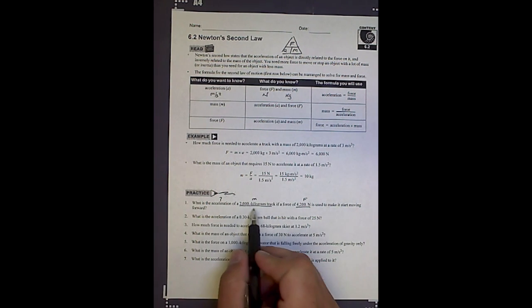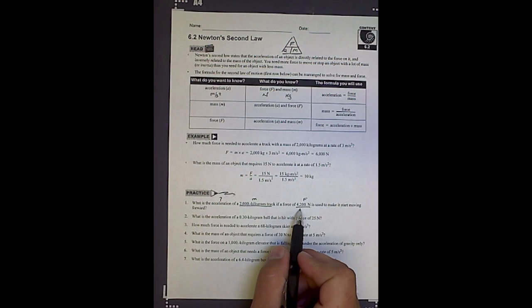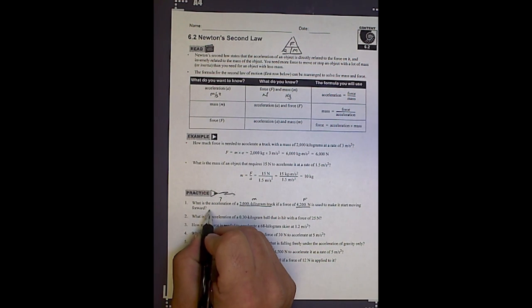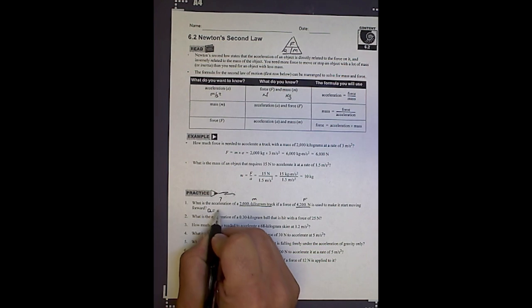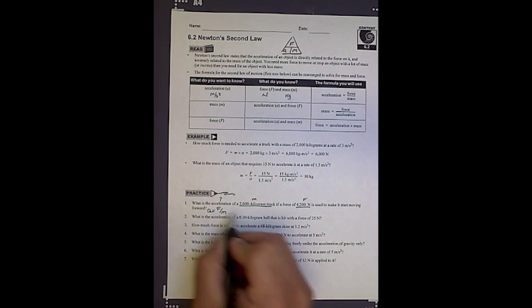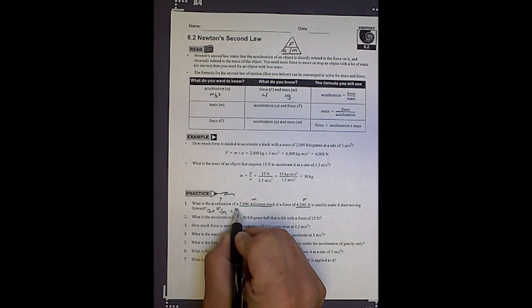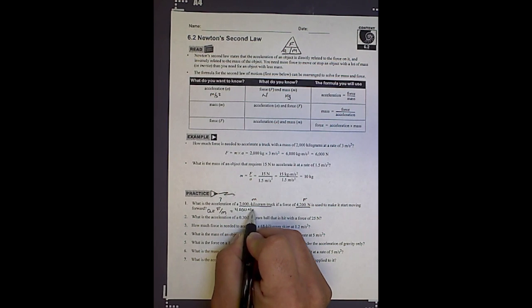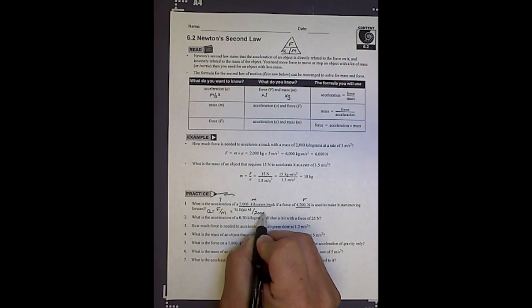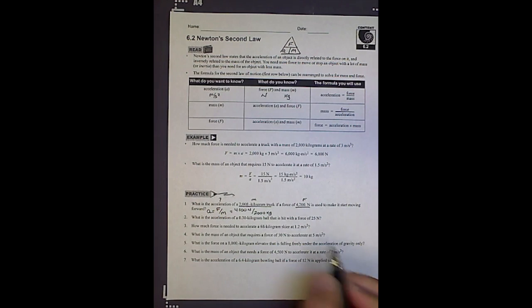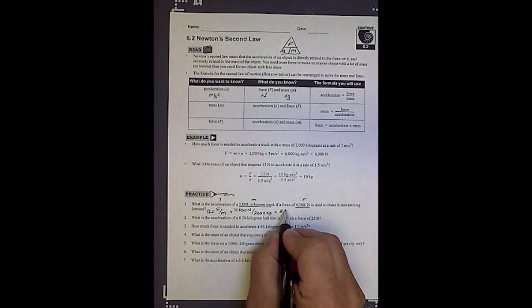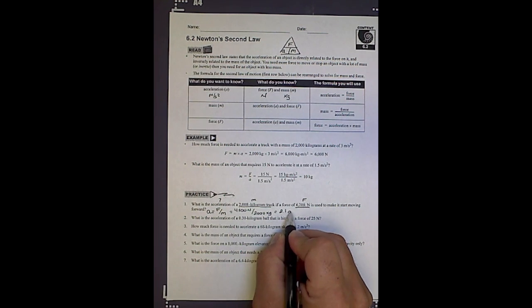Now, a common mistake that everybody makes is they give you this one first, so they put this one on top, and they give you this one second, so you put it on bottom. So if you're solving this one, it would be acceleration equals force divided by mass. So that's going to be 4,200 newtons divided by 2,000 kilograms. So when you plug that into your calculator, what you're going to end up with is 2.1, and the units for acceleration are meters per second squared.